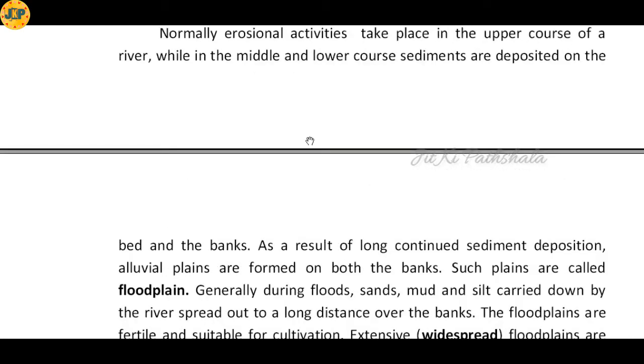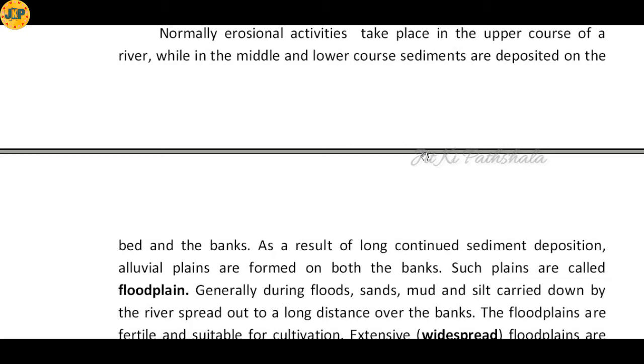Normally, erosional activities take place in the upper course of a river, while in the middle and the lower course sediments are deposited on the bed and the banks. Generally, the erosional activity in a river takes place in the upper course, because in the hilly region the force or the intensity of water in the river is generally high.